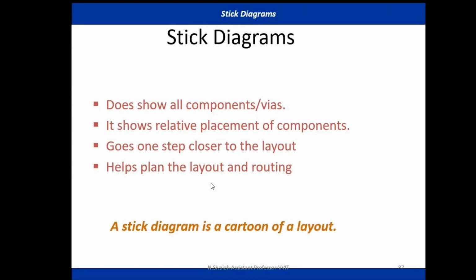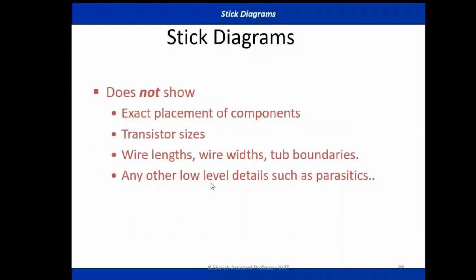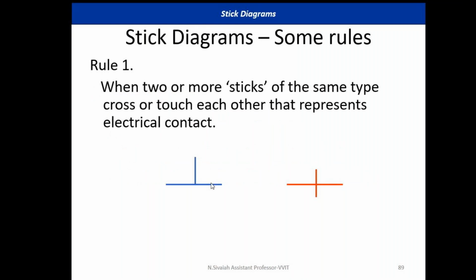Anyway, stick diagram is a cartoon of layout, and the stick diagram does not show exact placement of components and the transistor sizes, that is wire lengths, wire widths and tub boundaries, and low level details such as parasitics only. So to draw these stick diagrams, we can follow some rules only. The first rule is what? Whenever two or more sticks of same type cross or touch each other, then it represents an electrical contact.